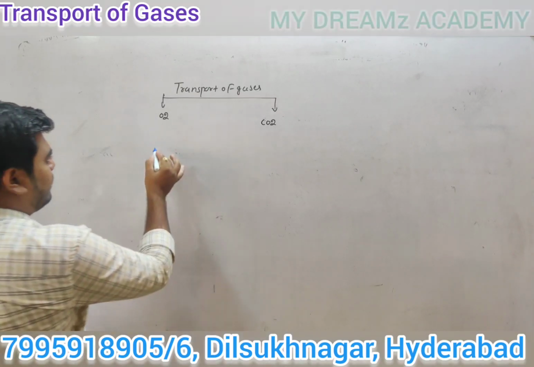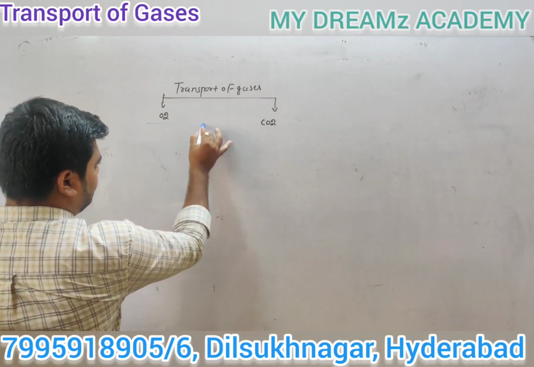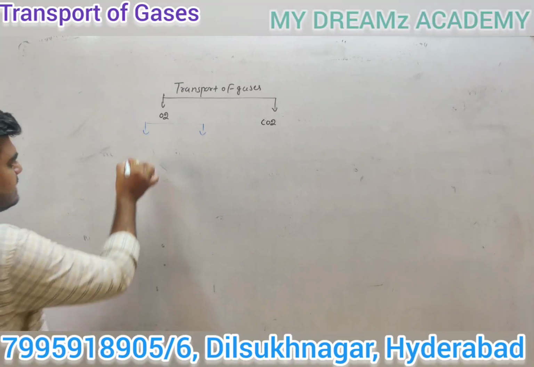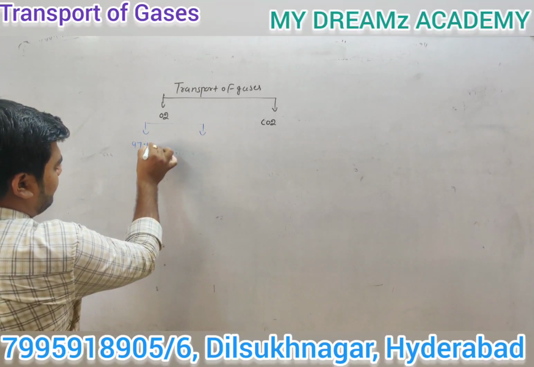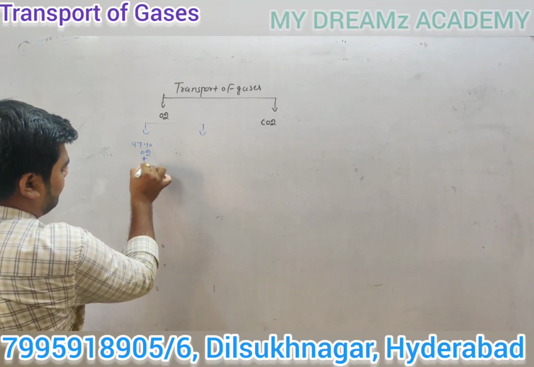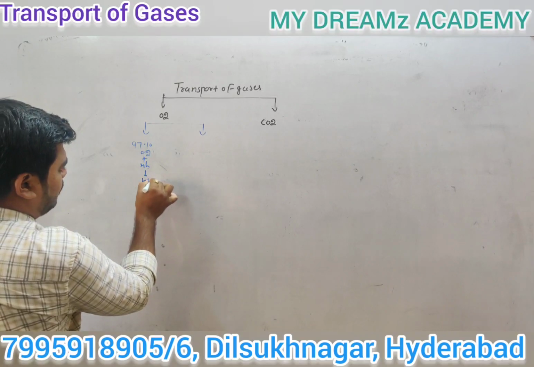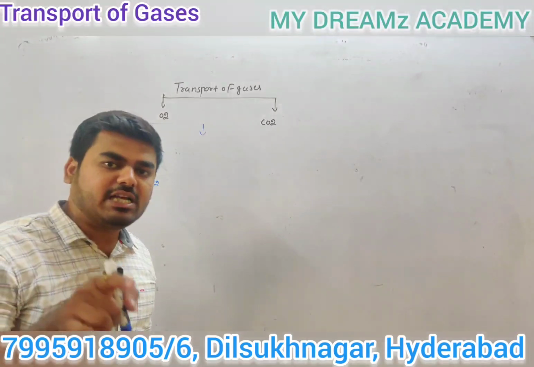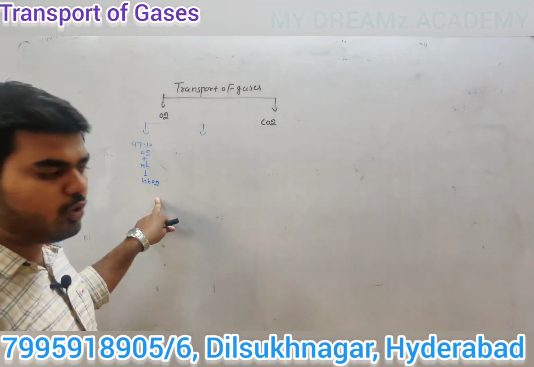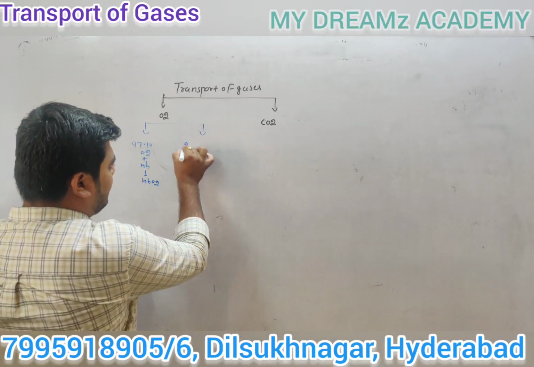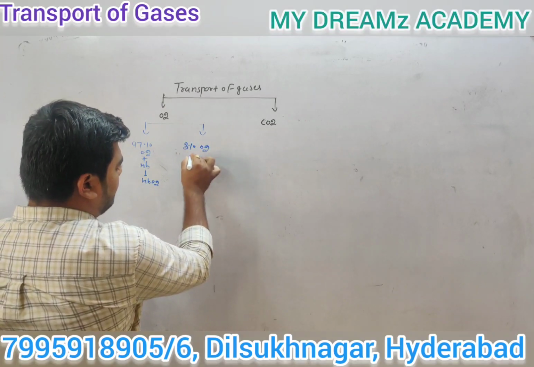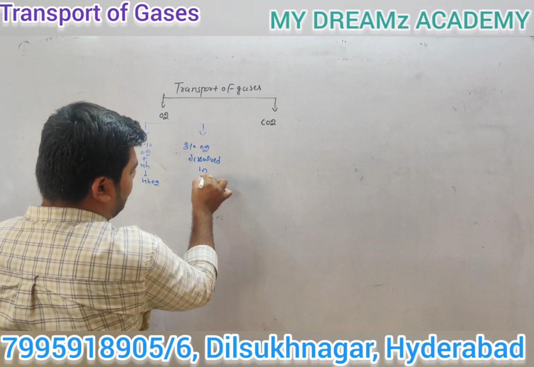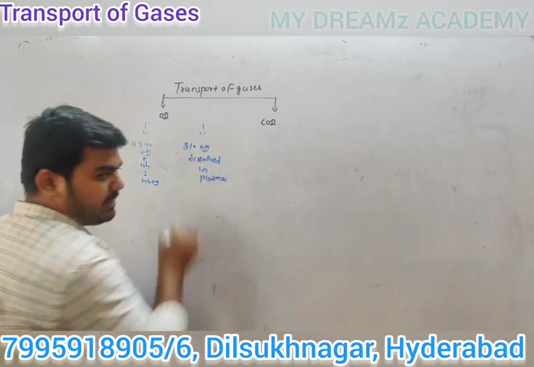So guys, this transport of oxygen is completed by two phases. First, 97% of oxygen binds with hemoglobin and forms HbO2, oxyhemoglobin. So 97% of the oxygen is transported in the form of oxyhemoglobin, and the remaining 3% of oxygen is dissolved in plasma.